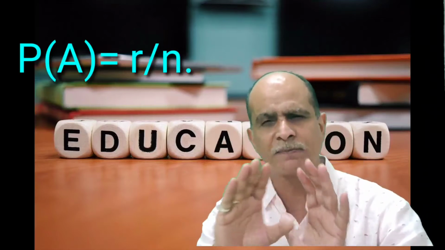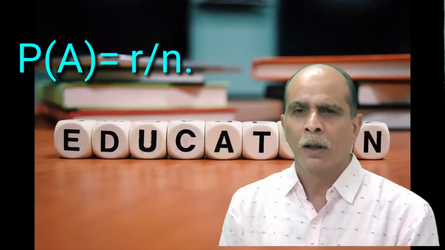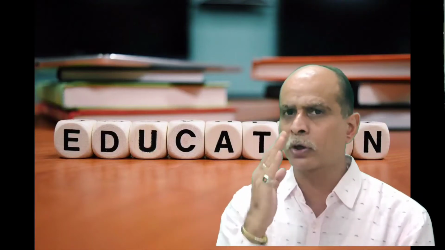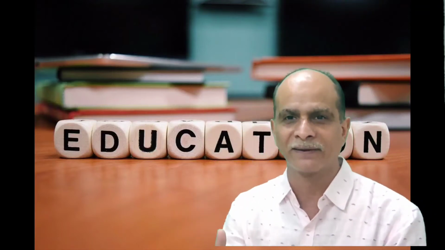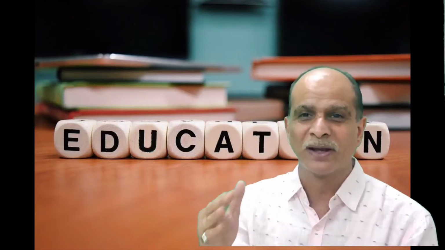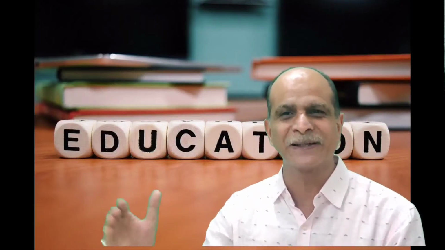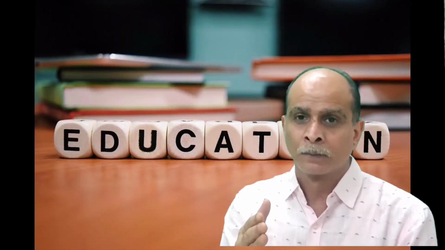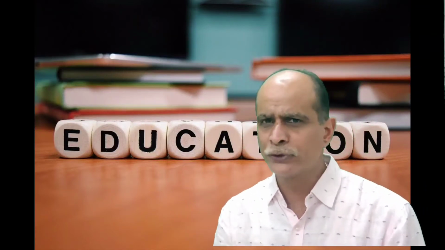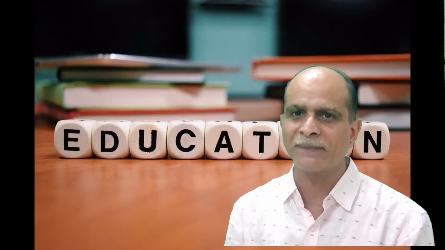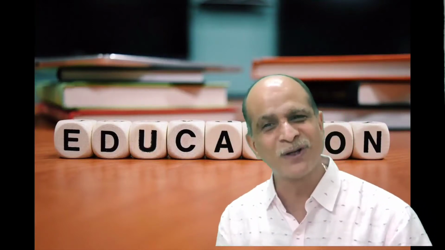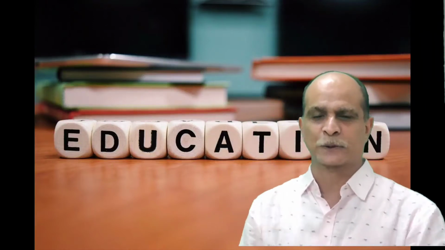Let me give one very simple example: the experiment of tossing a coin. When you toss a coin, you get head or tail. So in this experiment, your sample space S is equal to, in curly brackets, H and T, while your event is getting head. You get head only one time, and that's why your event E is equal to {H}.